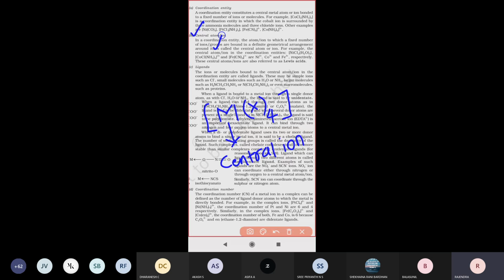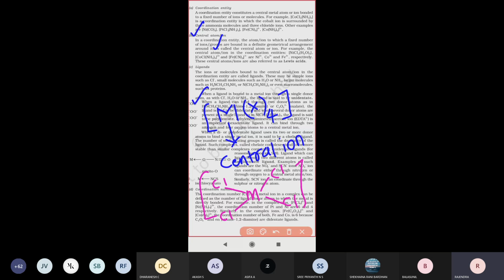For example, take this complex. How many ligands, how many atoms are surrounding it? These 4 atoms surround it in a tetrahedral manner. That means the attaching atoms, molecules or ions have an arrangement, and depending upon the arrangement it gives a proper geometry. The definite geometrical arrangement around it is called the central metal atom.